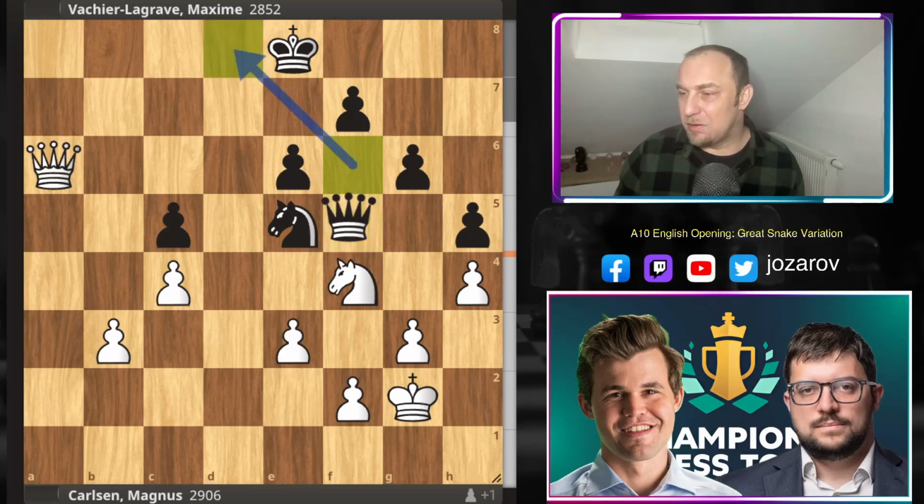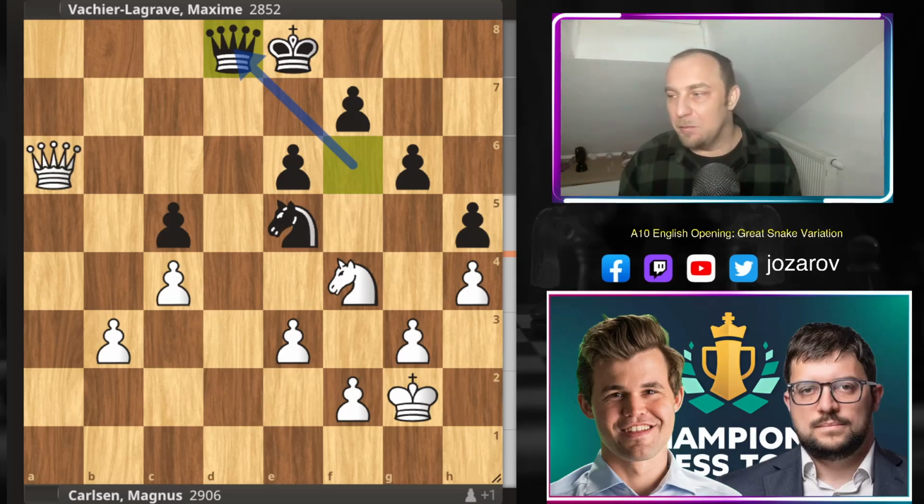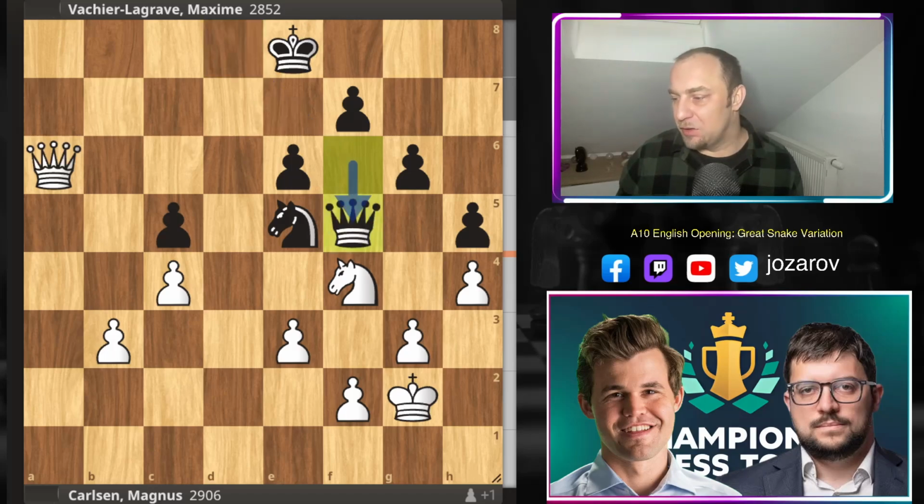A better choice was simply to step back with the queen, trying to defend the king. The king is too exposed, and maybe the game could go on. But still, we have to mention white is much better here. But after queen to f5, the position is collapsing.